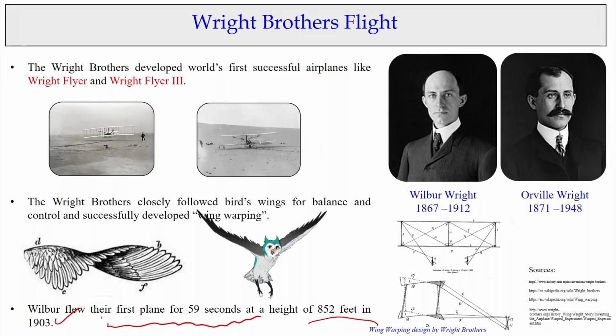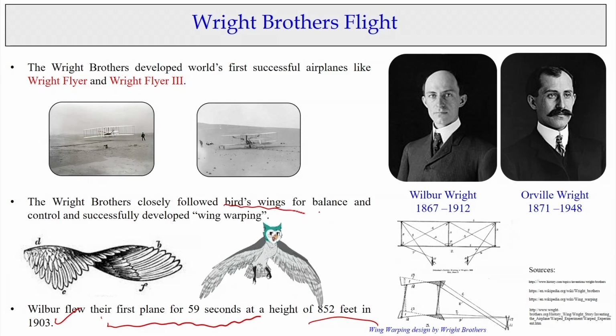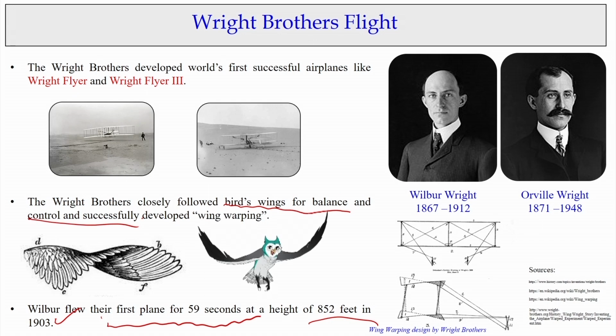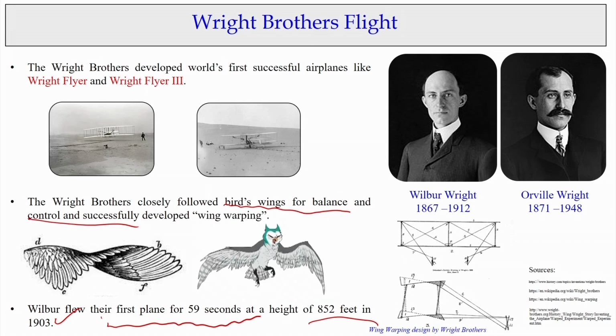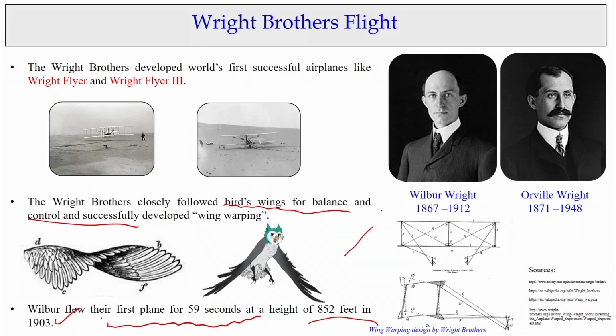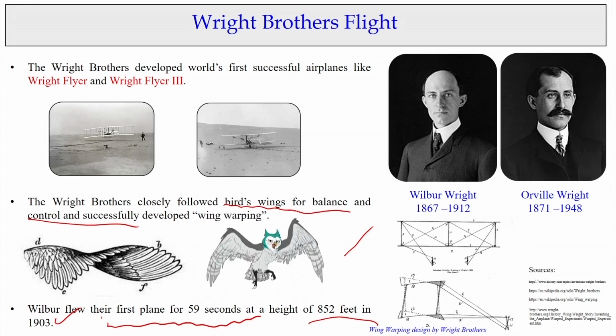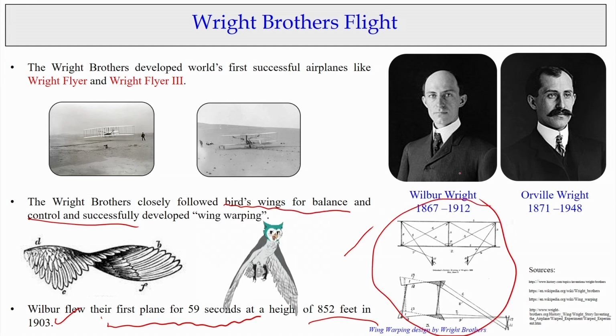That is what these people proved, and failures give us an opportunity to think about why we have them. One thing they did was follow the bird's wing for the balance and control necessary to fly. Looking at the bird, what is called wing warping is what they designed, which no university professor could do.